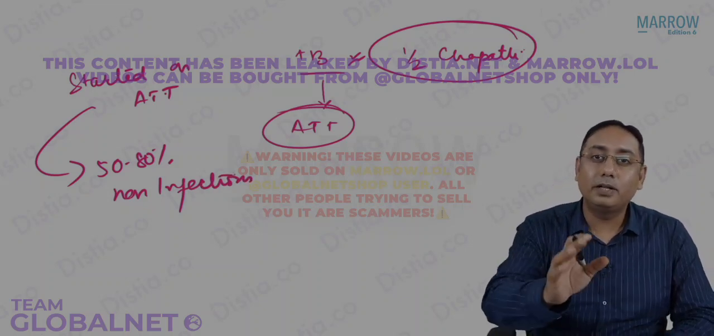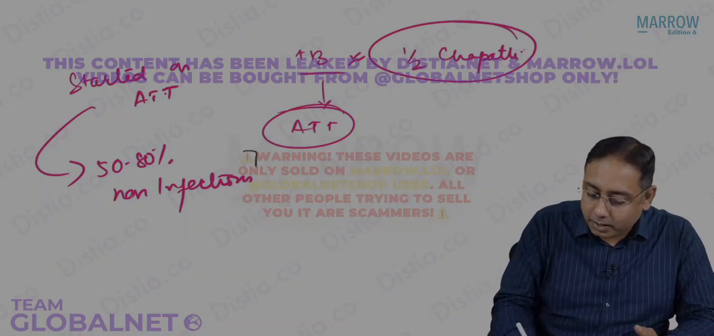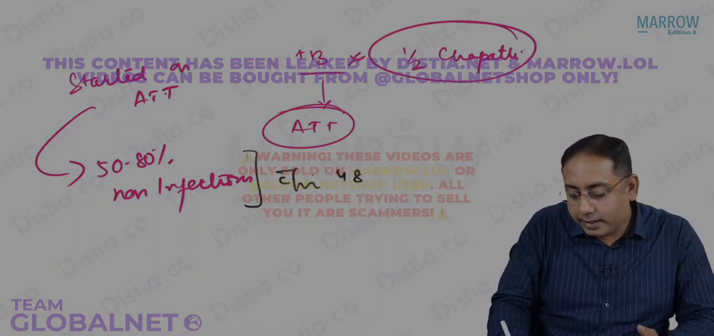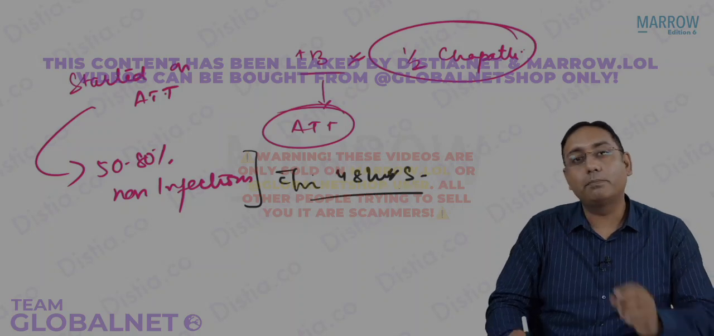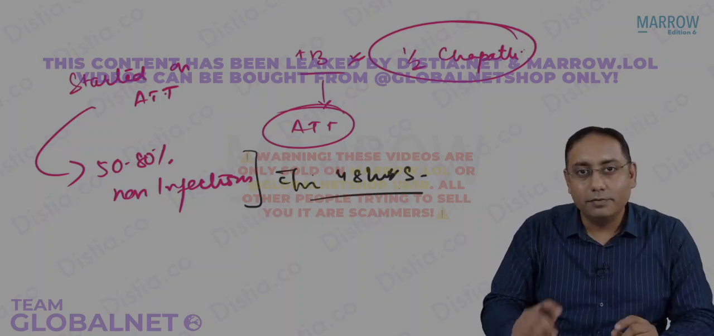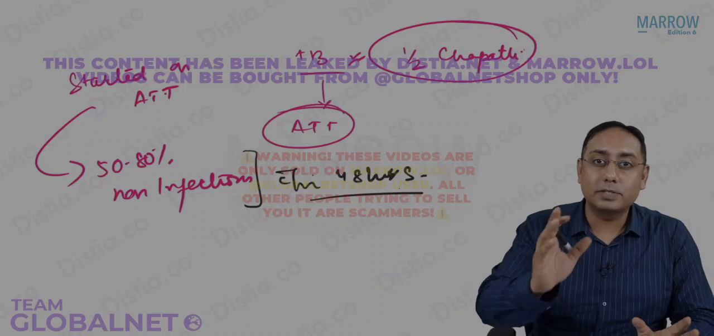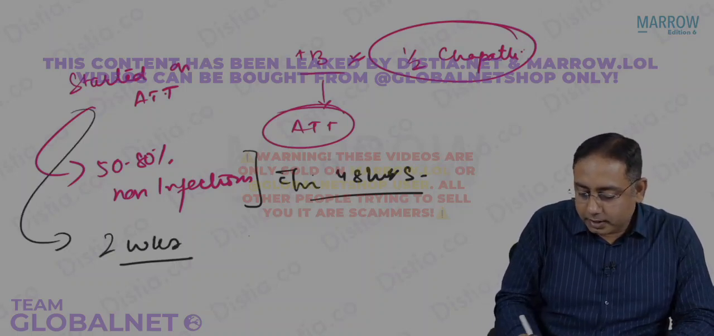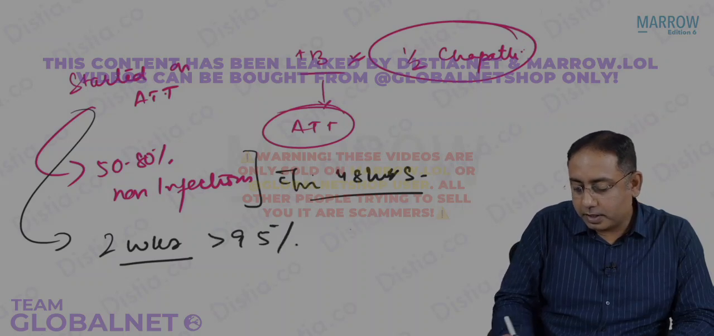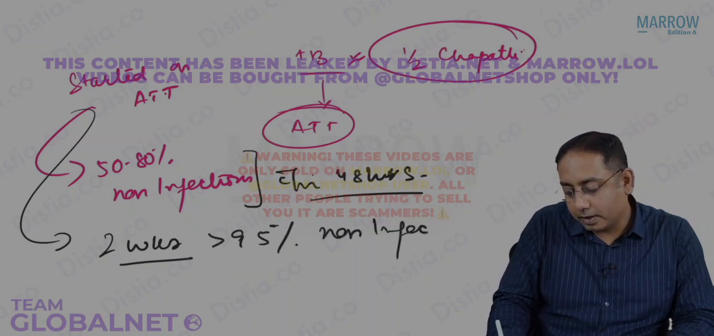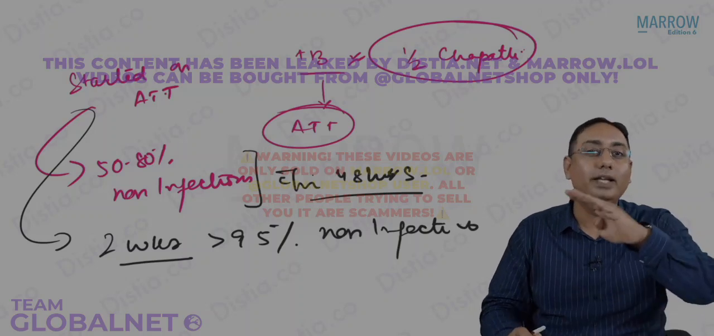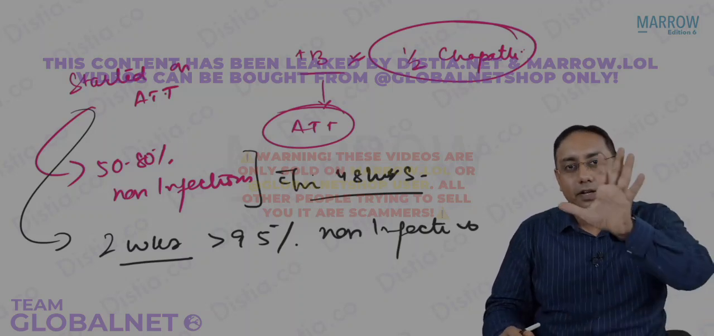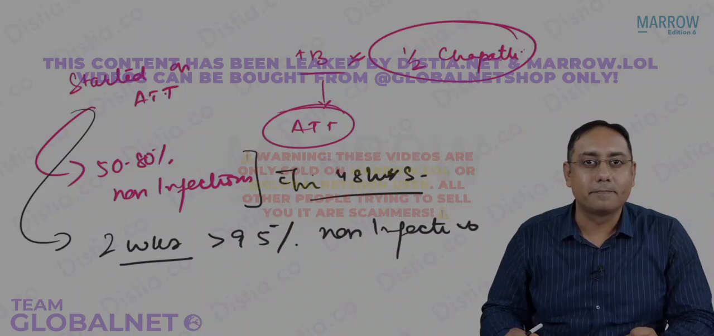Patient will become 50 to 80% non-infectious within how much time? Within 48 hours of taking rifampicin. It is such a beautiful drug. Within 48 hours, the patient is 50 to 80% non-infective, and by 2 weeks, the patient is more than 95% non-infective. But the problem is that the patient is only 95% non-infective, a 5% chance is still there.